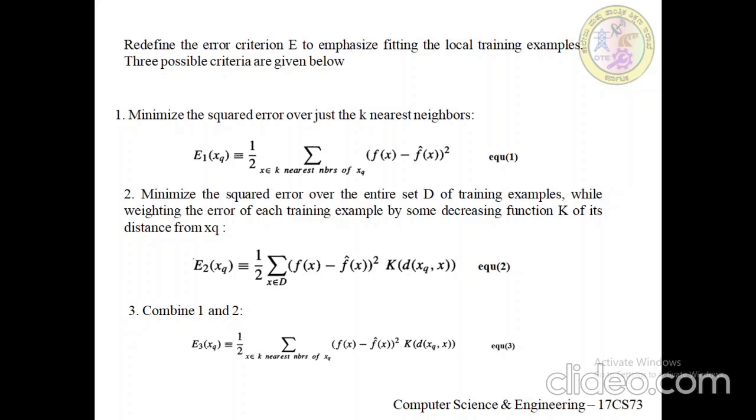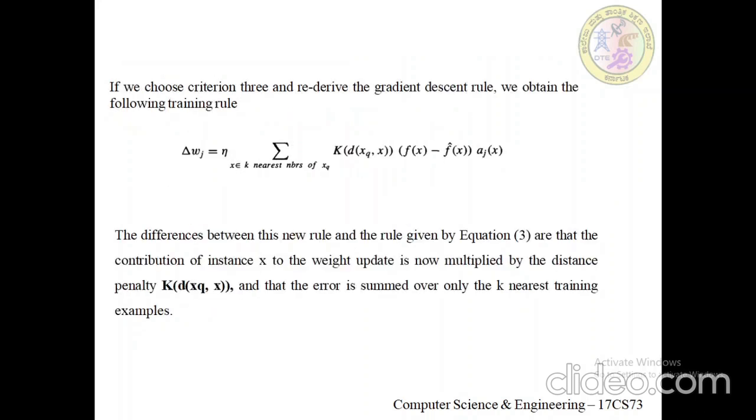Now in this x, the summation has been taken where x belongs to the k nearest neighbors of xq. Instead of the entire set of training examples, we can consider only the k nearest neighbors of the new training instance xq. There are actually two criteria here.